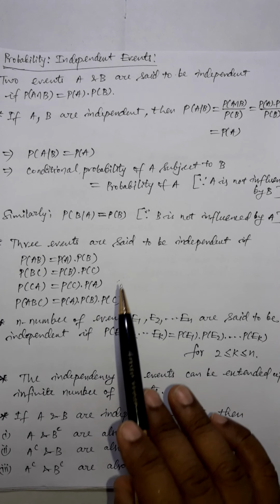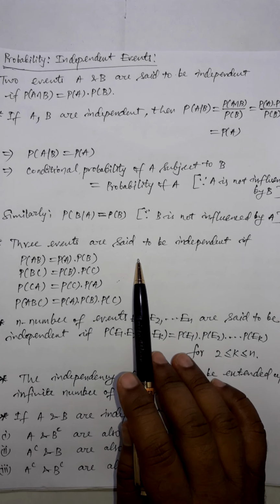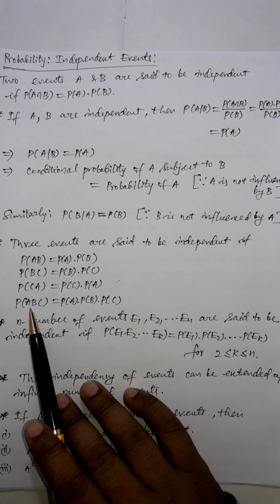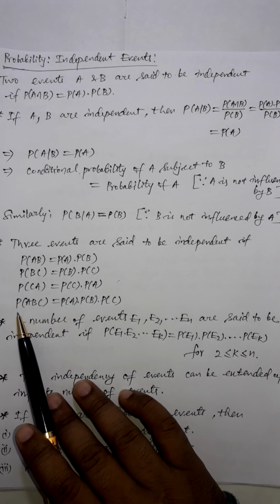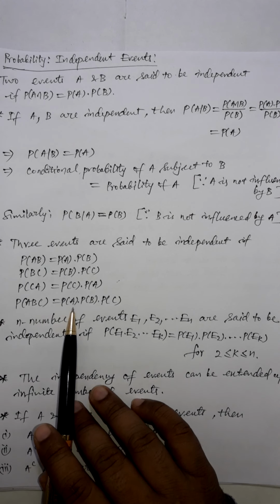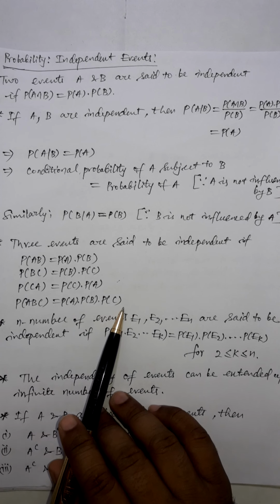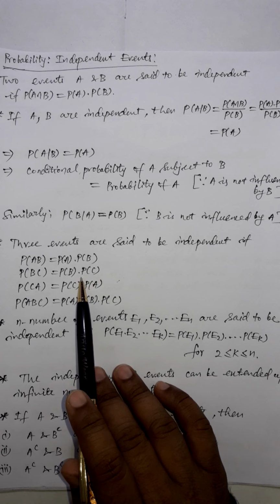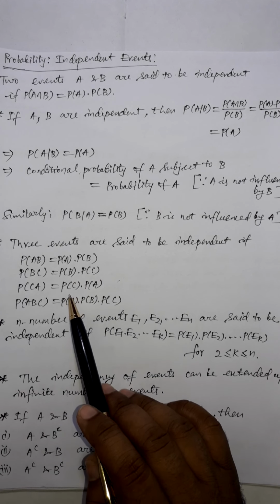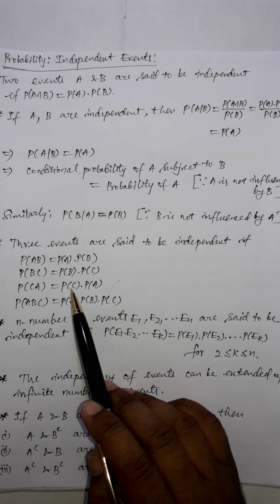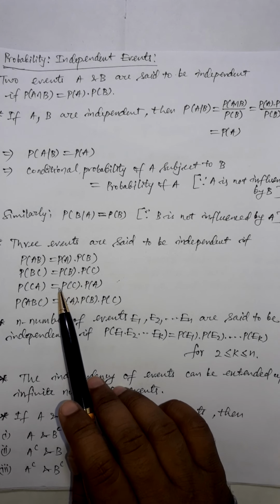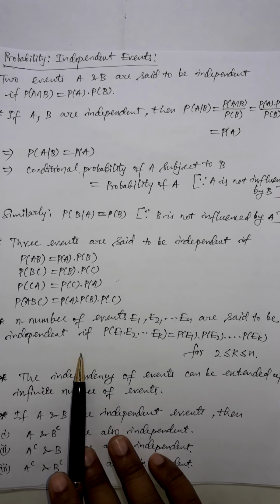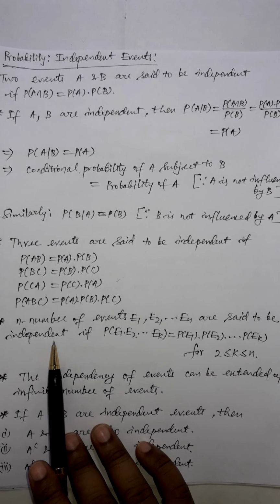That means if three events A, B, C are independent, then they not only satisfy the probability of A intersection B intersection C, which is the product of individual probabilities, but also they will be mutually independent with each other. If three events A, B, C are independent with each other, then they must be mutually independent with each other also. And the same concept will follow for n number of events.